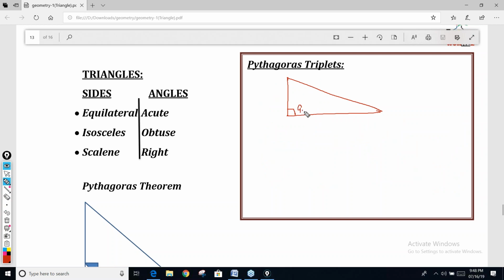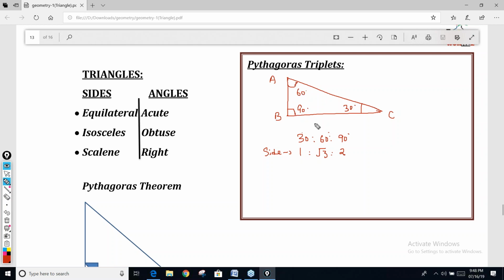If one of the angles is 90 and one of the angles is 30, this triangle will become a 30-60-90 triangle because the third angle automatically will become 60. So this is called a 30-60-90 triangle, guys. Very commonly used triangle. In a 30-60-90 triangle, the side ratio is 1 is to root 3 is to 2.